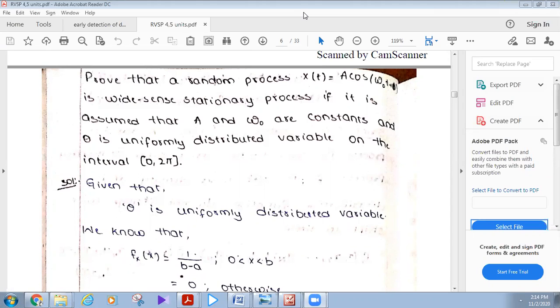In today's class, we are going to discuss the problems on WSS process. That means wide sense stationary process. Anyone? What are the conditions for the process to be wide sense stationary?